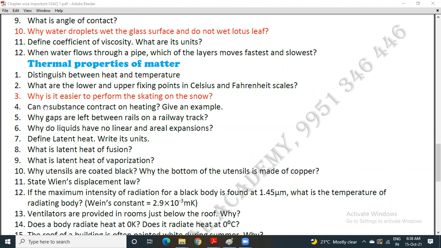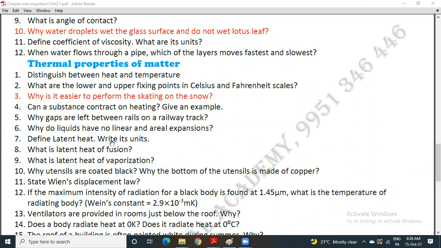4. Can a substance contract on heating? Give an example. 5. Why are gaps left between rails on a railway track? 6. Why do liquids have no linear and areal expansions?